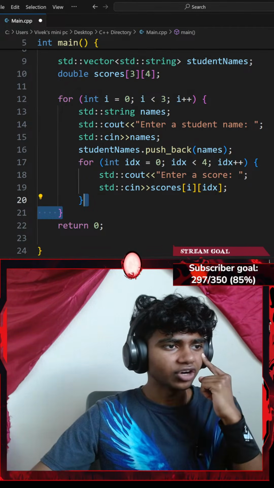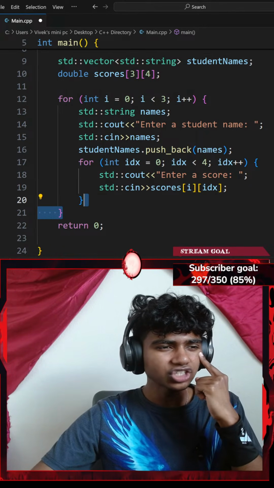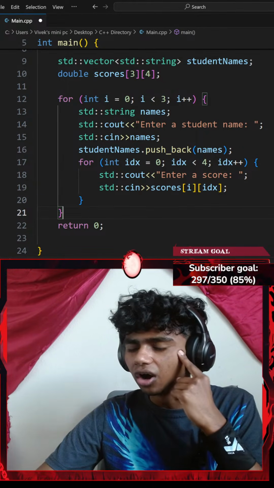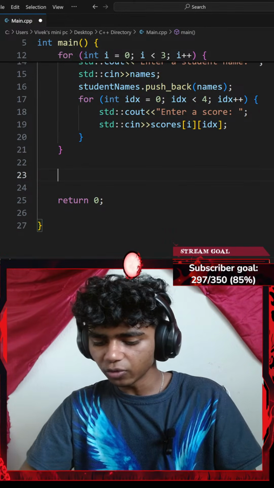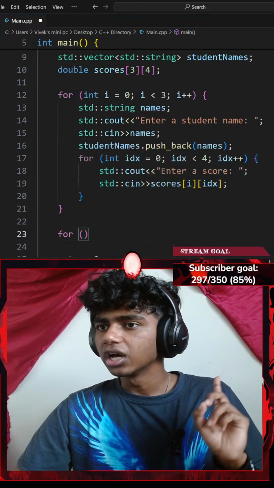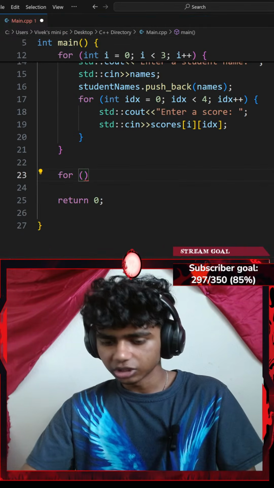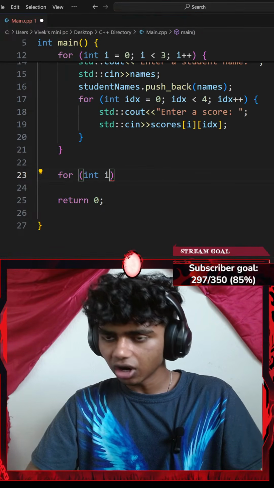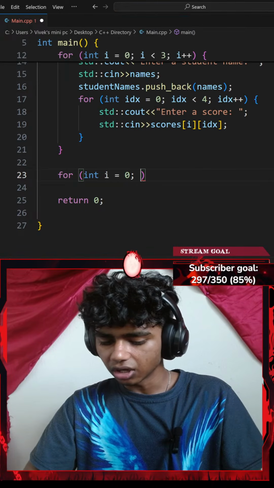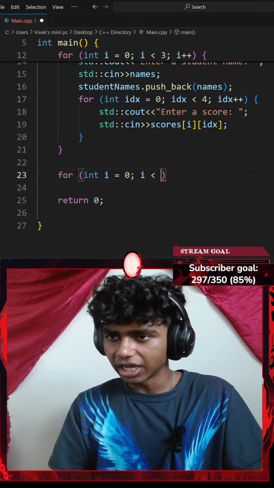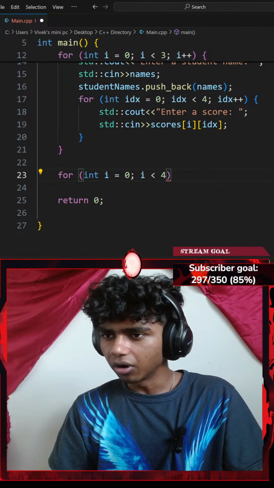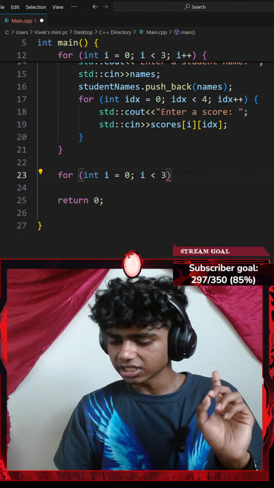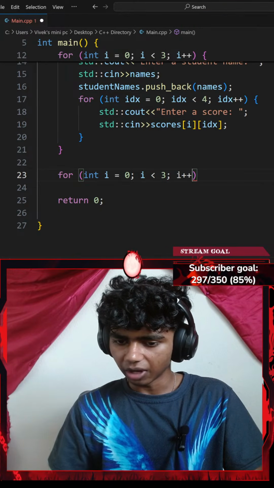Next up, it says for each student, calculate their average score and print. So now the second tricky part. I most likely have to go with another for loop. So for every integer of I which equals to 0, while my I is less than, let's say 4, actually 3, I'm going to increment my I by 1.